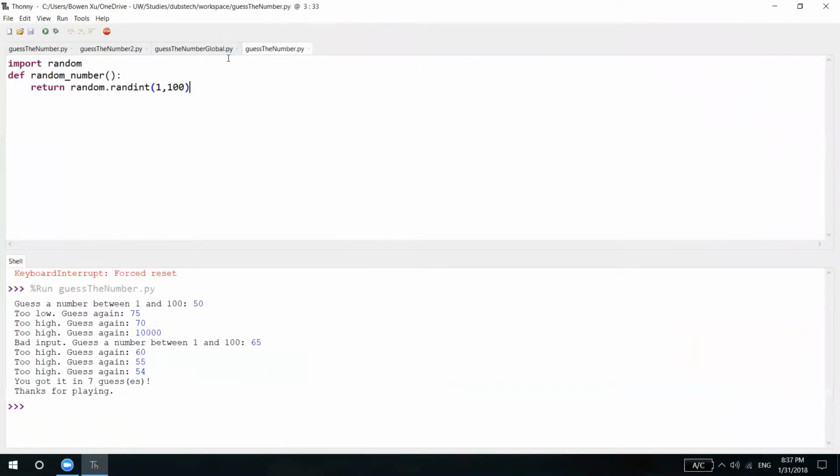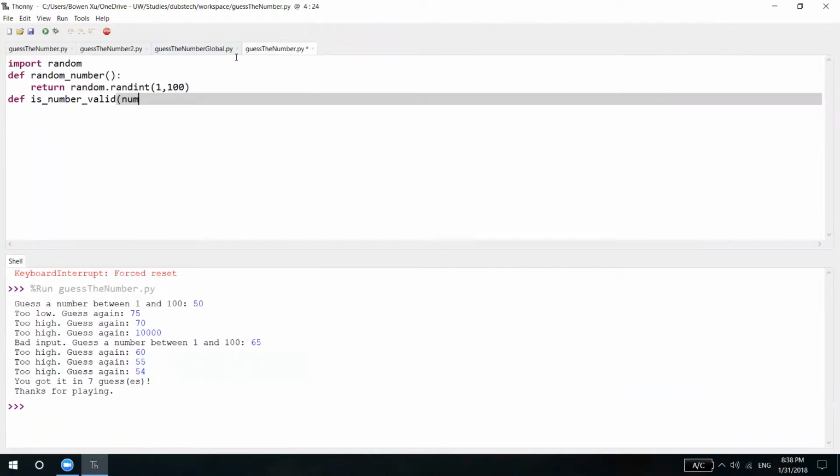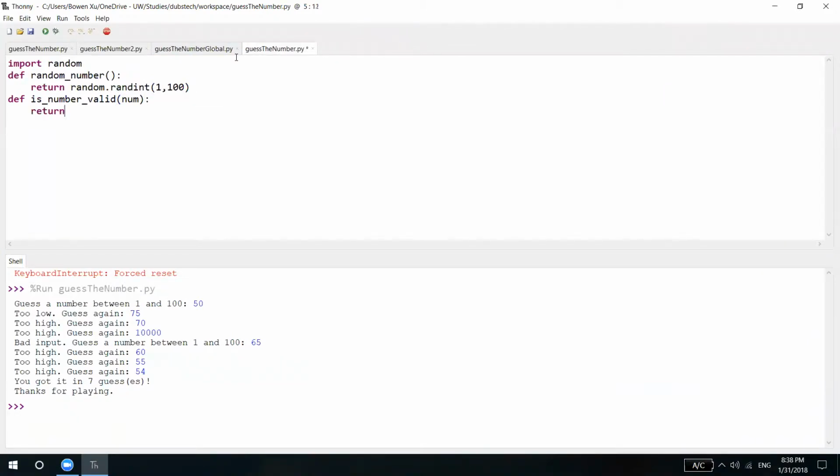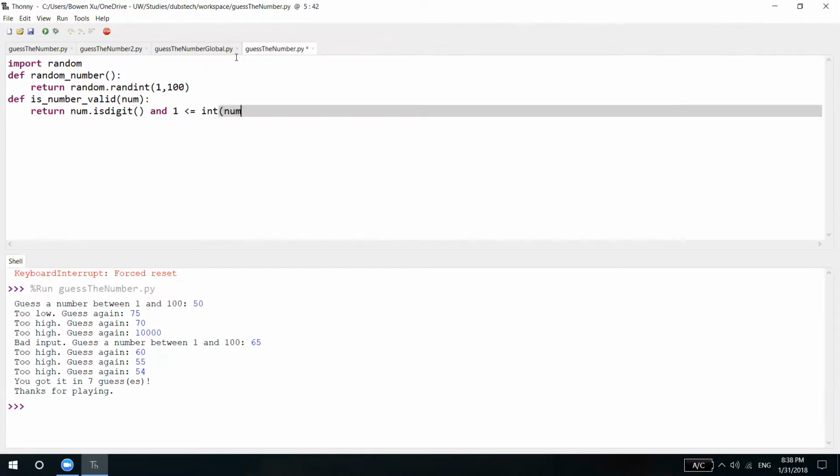All right, here we go, working on our second method. Define isNumberValid num. We want to return num.isDigit, and the "and" brings these two conditions in parallel, so that both of them have to be true in order for isNumberValid to return true.